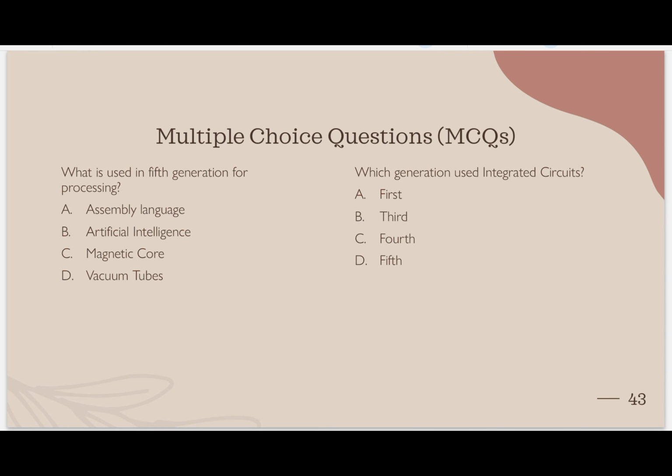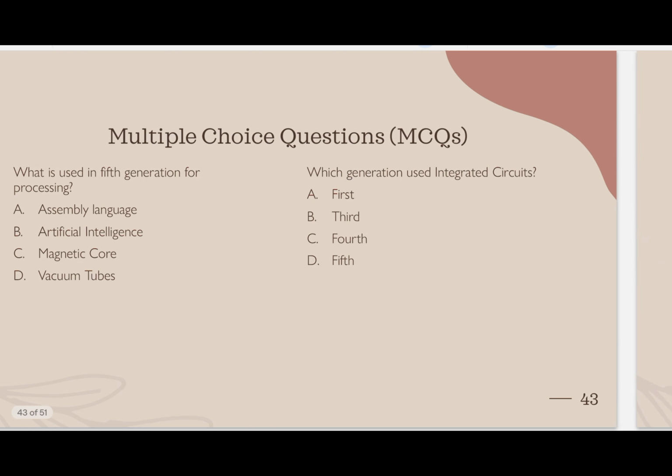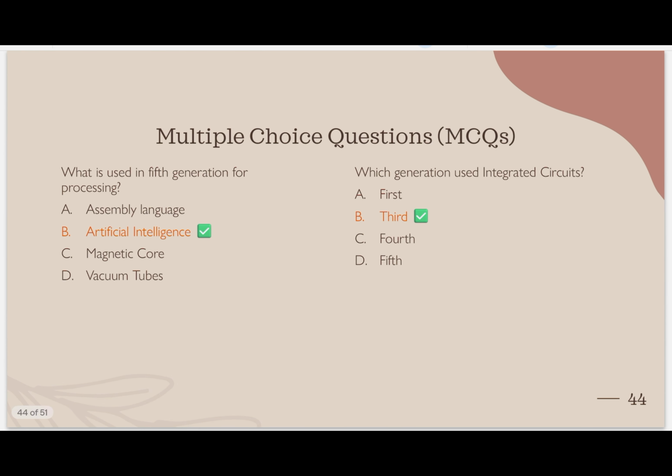What is used in the fifth generation of processing? Artificial intelligence, AI. Which generation uses integrated circuits? First uses vacuum tubes, second uses transistors, and third uses integrated circuits. Correct?